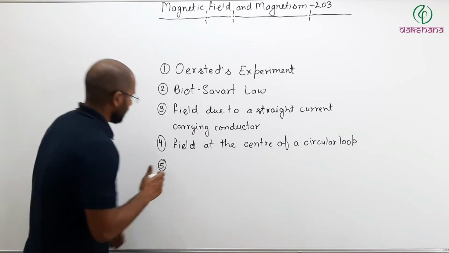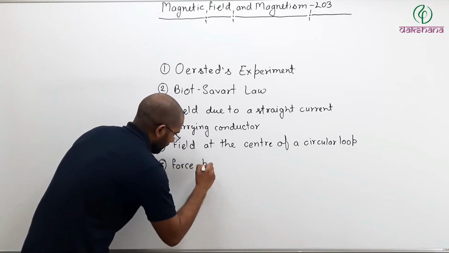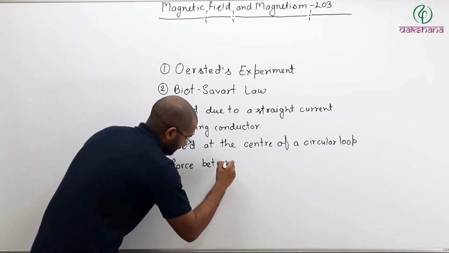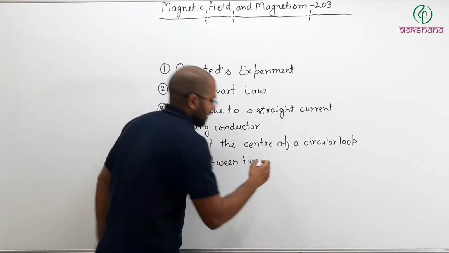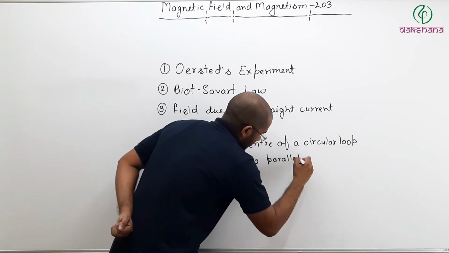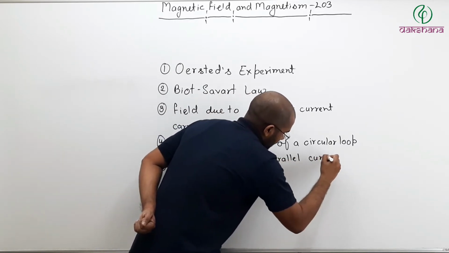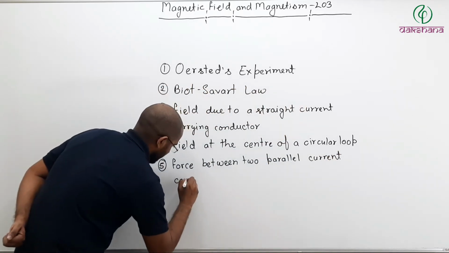So fifth topic will be force between two parallel current carrying conductors.